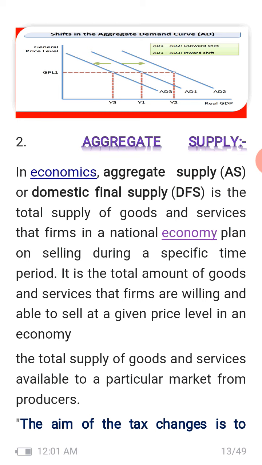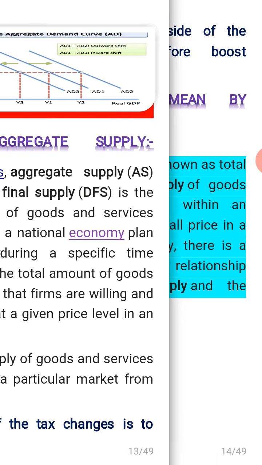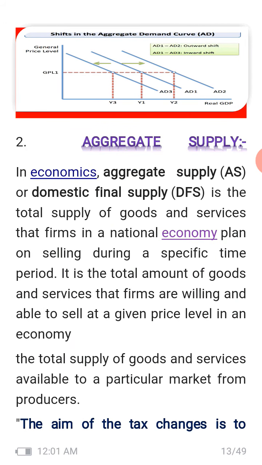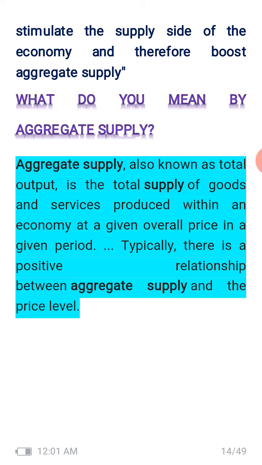It is the total supply of goods and services available to a particular market from producers who supply the goods and services, right? The aim of tax changes is to stimulate the supply side of the economy and therefore boost aggregate supply. Means the tax changes. When the price increases, supply will increase. When the price decreases, supply will decrease.